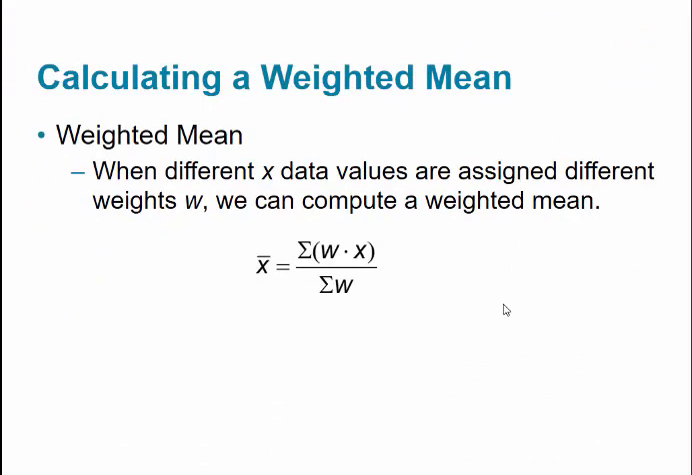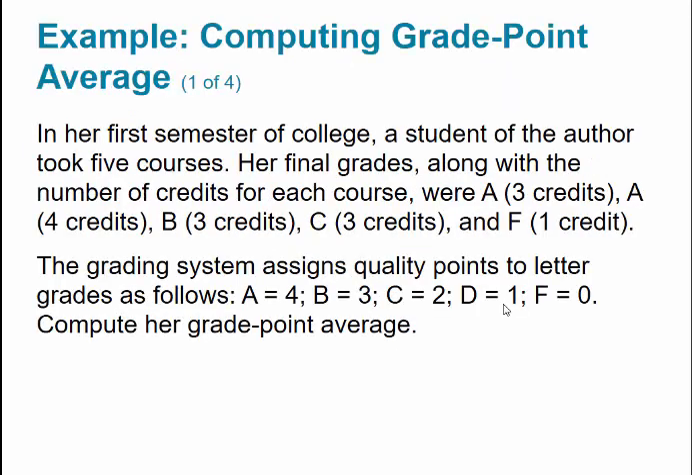The next thing we're going to talk about is weighted mean. When different x data values are assigned different weights, we can compute a weighted mean. So x bar for a weighted mean is equal to the summation of w times x divided by the summation of w. If you notice, the formula tends to be the same. This formula is similar to the frequency distribution formula.